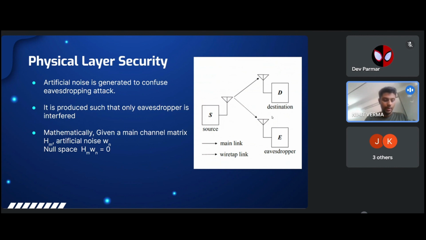The null space of the matrix represents the set of vectors that the matrix maps to zero. Therefore, by ensuring the artificial noise vector Wn satisfies the equation Hm Wn equals zero, the noise is designed to have no impact on the desired communication path from the source to the destination.